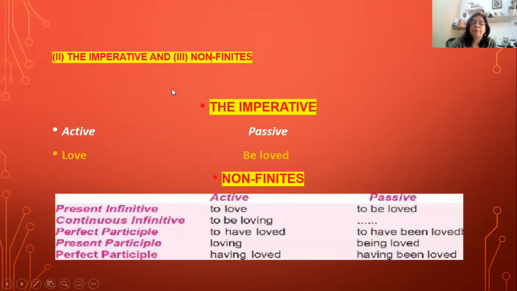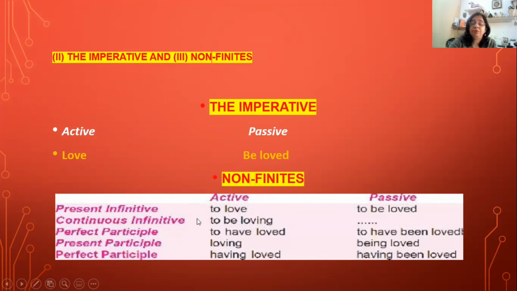Now apart from the tenses, we can see the conjugation of the verb love in the imperative and non-finites. Let's see in the imperative. If the word love is there in active voice, it will be changed into passive voice as be loved. And then in non-finites, in present infinitive, if it is written to love, it will be changed into to be loved.